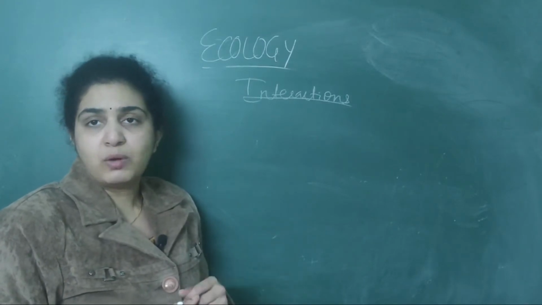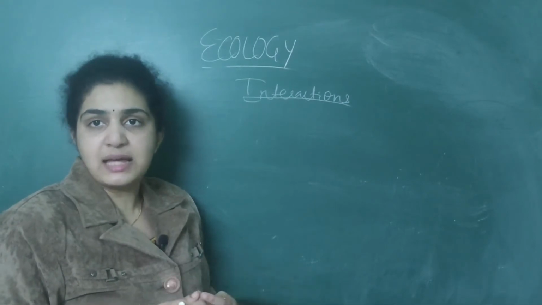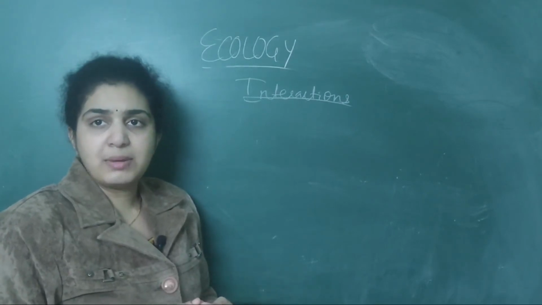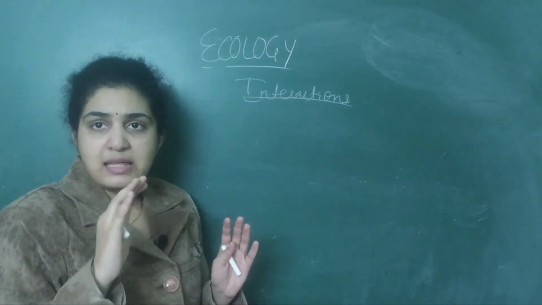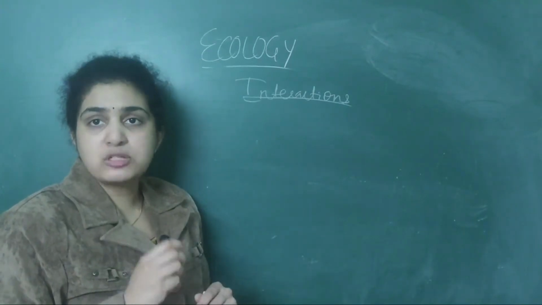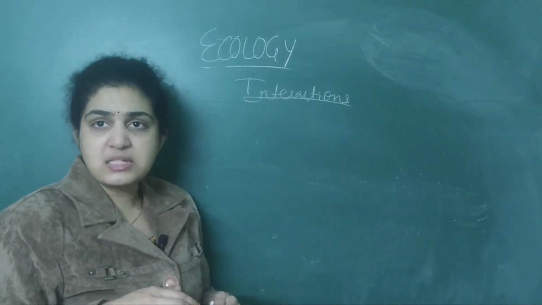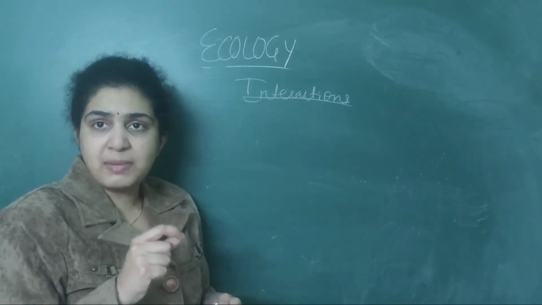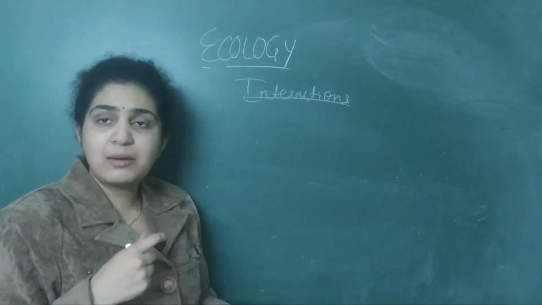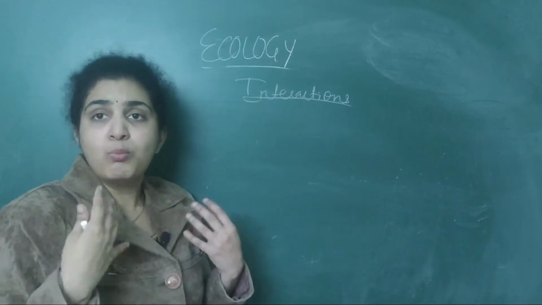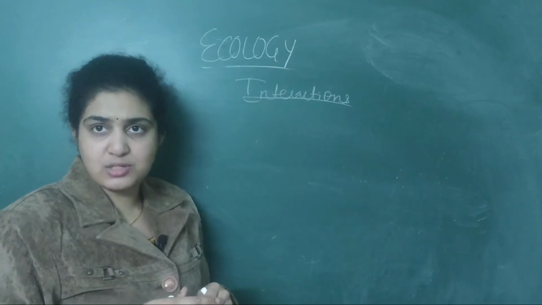Then Connell, one famous scientist, discussed elegant field experiments. What did he tell basically? One species excludes another from that zone. Suppose Balanus, a famous organism present in different seas, is introduced into another sea where Chthamalus is present in larger numbers. Then Balanus will exclude Chthamalus from that zone.